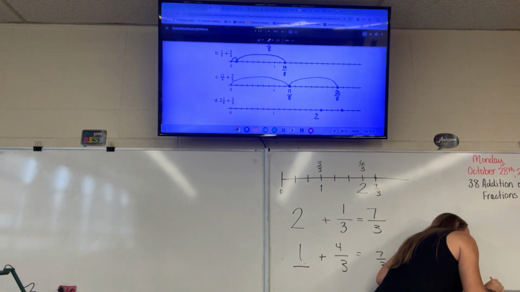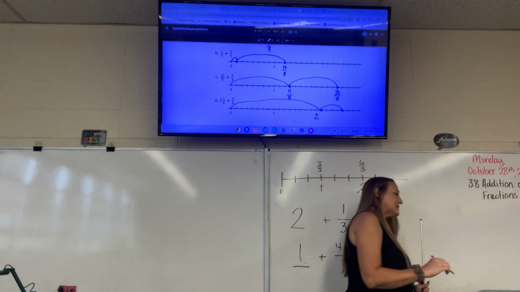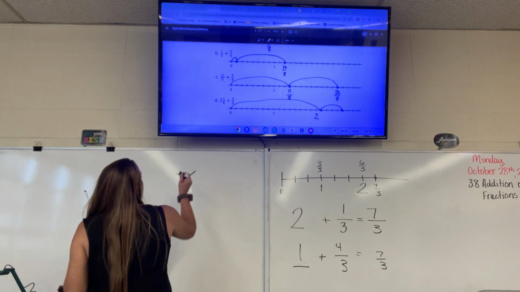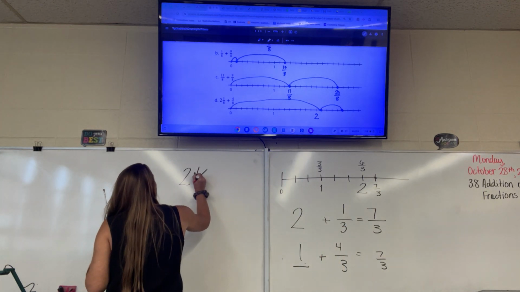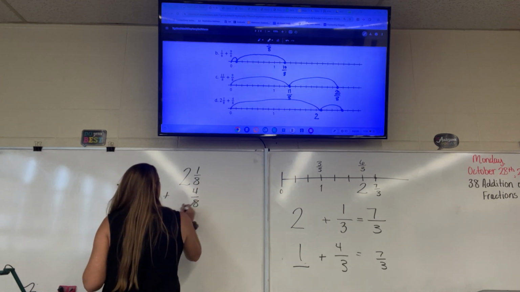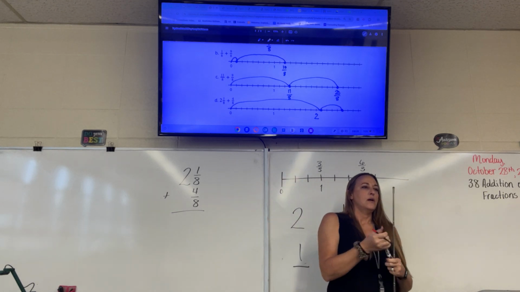So our first jump gets us to 2 wholes and 1/8. And our second jump gets us 4 more 8s. So where would that get us? 2 wholes and 1/8 plus 4 more 8s. Fisher? 2 wholes, 5/8.